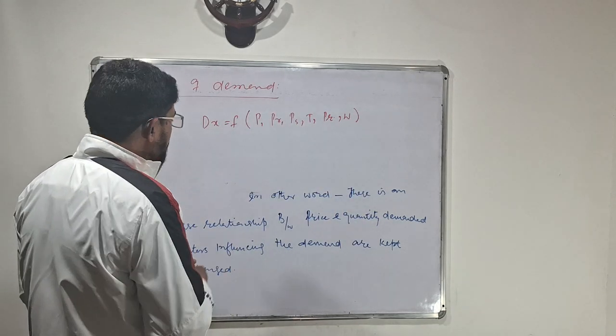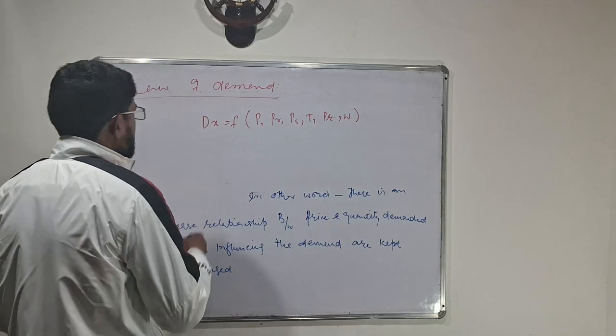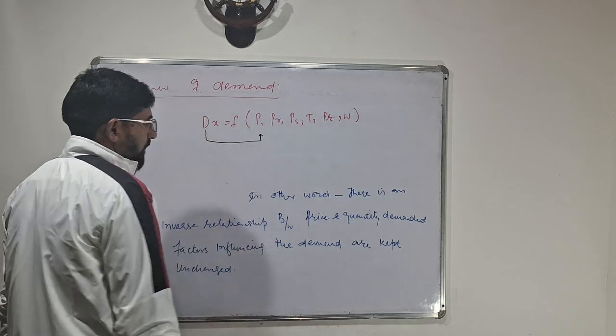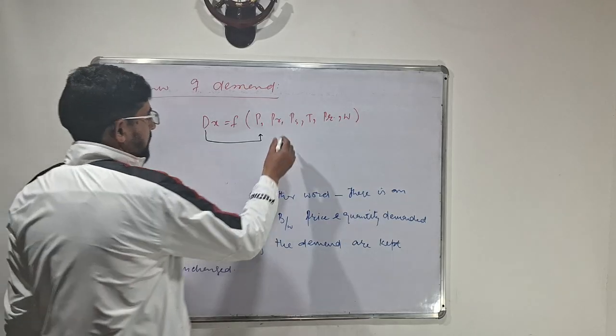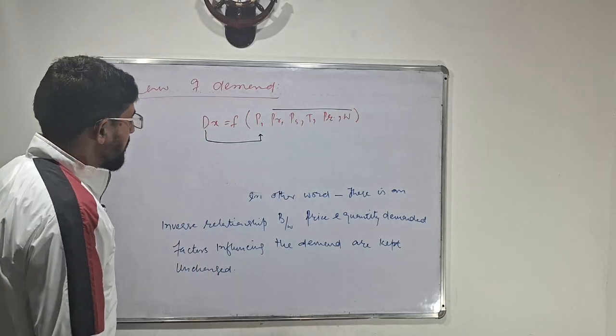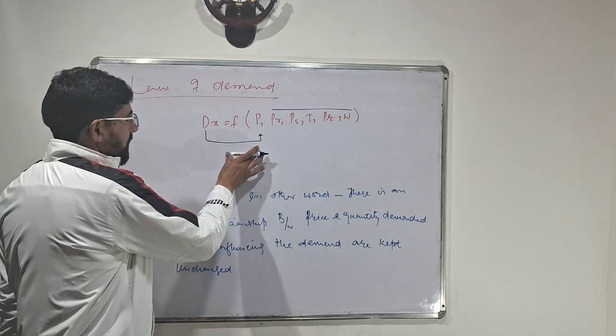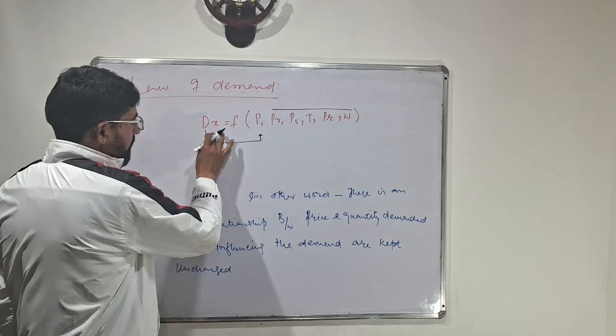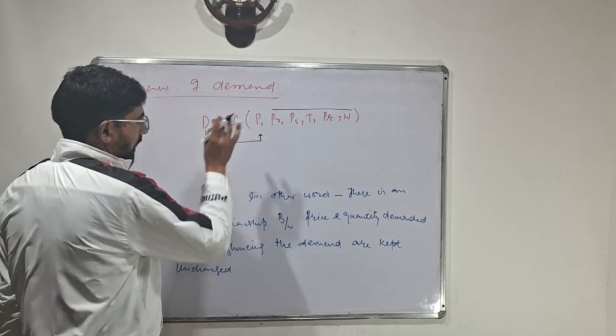This statement, or law of demand, shows us there is an inverse relationship between price and quantity demand. Other factors are kept constant. And we are knowing the relationship partially, only between demand for a commodity X and price.